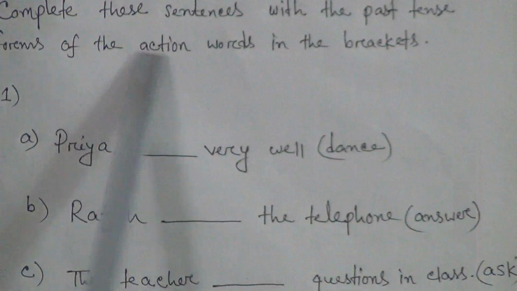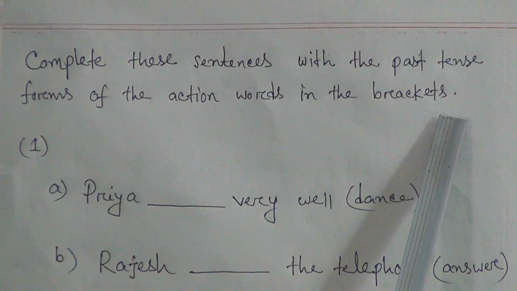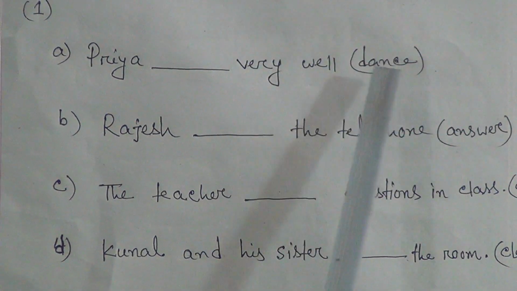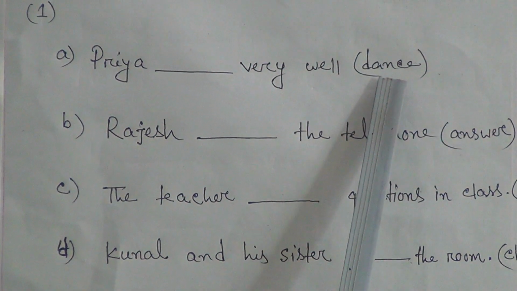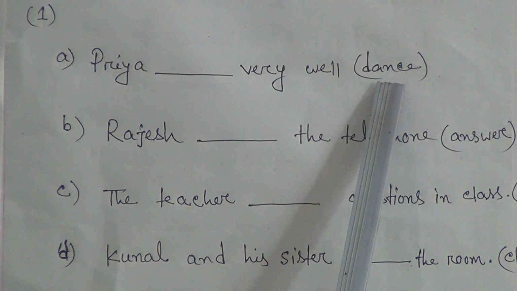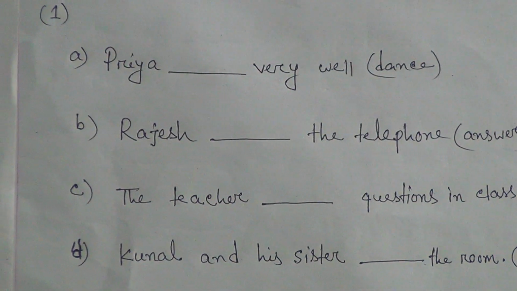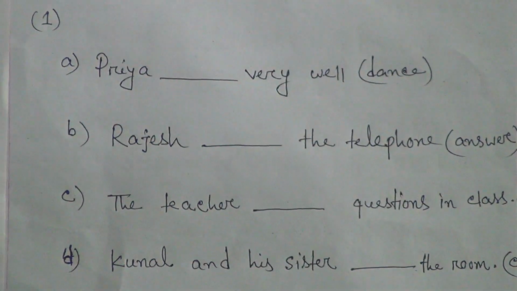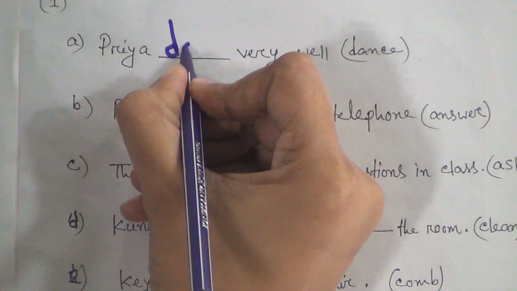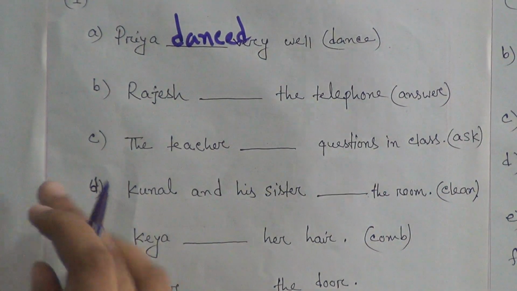So, students, complete these sentences with the past tense forms of the action words in the brackets. First one, Priya dash very well. In the bracket, here is the word dance. We know that the past form of the word is danced, so we can write here danced.